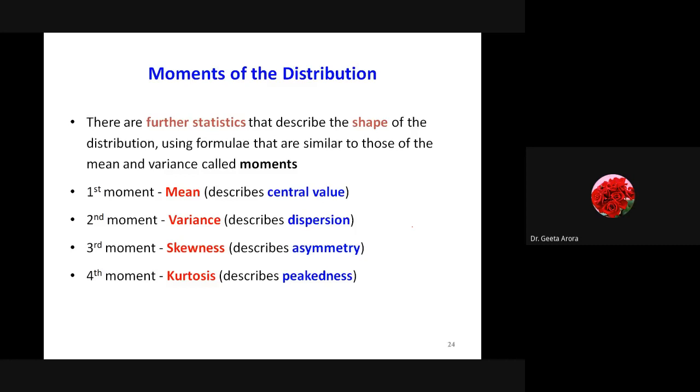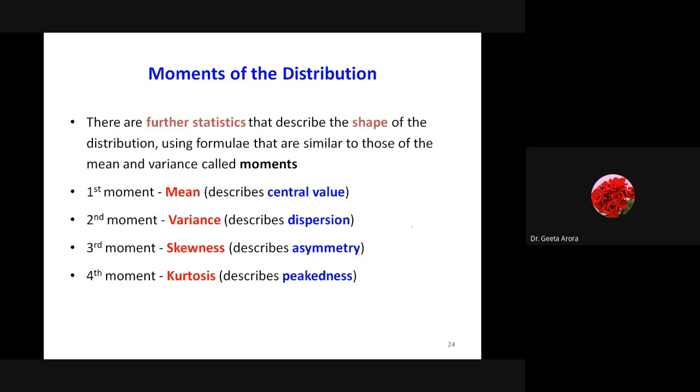Now here I have written some of the things related to kurtosis: the moments. From the moments, we come to know about the shape of the distribution. The first moment, mu1, tells me the mean. Mu2 tells me the variance. Correct? And the third moment gives me the skewness.